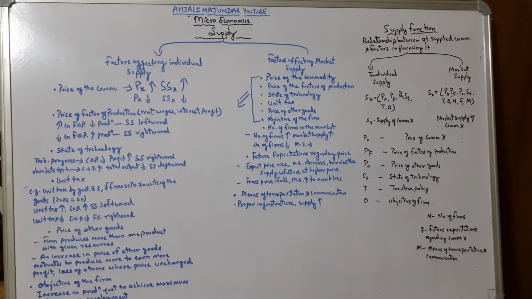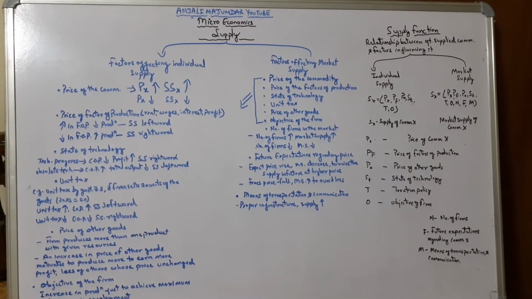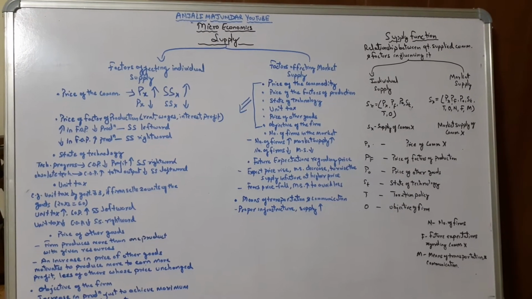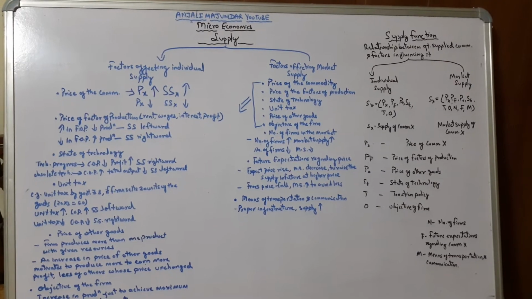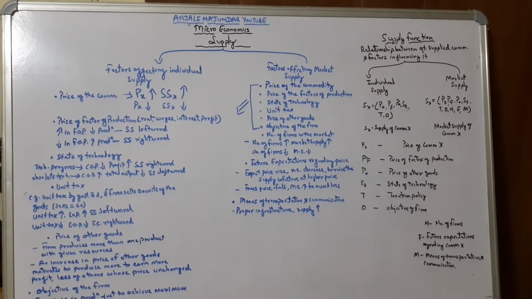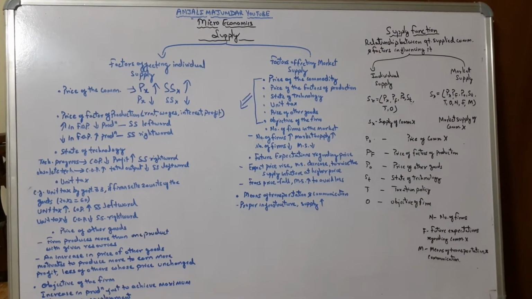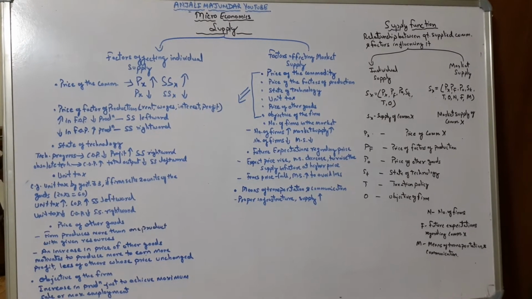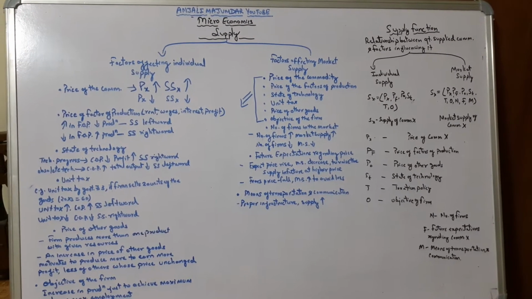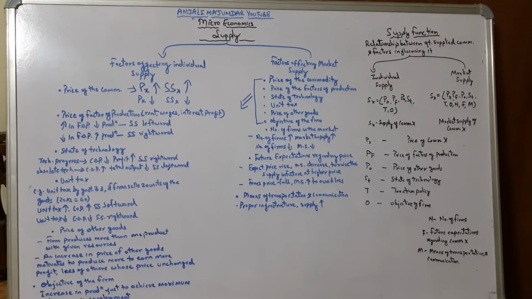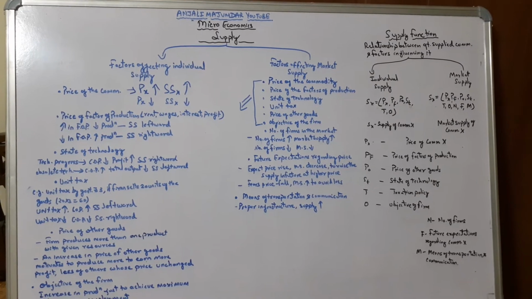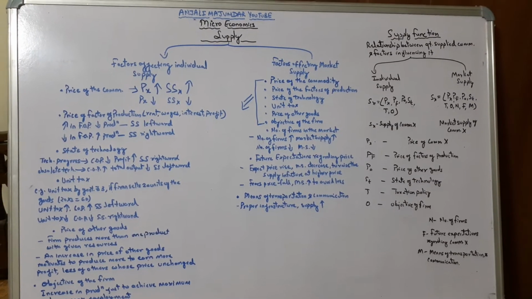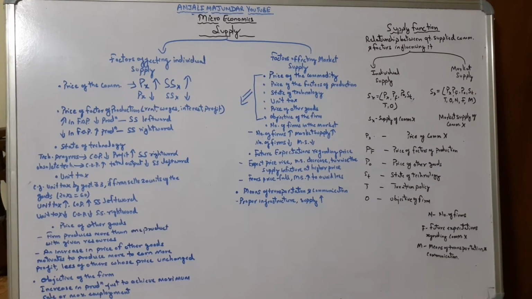Now for supply, I have made two arrows. That means what are the factors affecting individual supply, and what are the factors affecting market supply. Individual supply means, as I already said, supply should always be considered from the point of view of a producer. Producer means firm. So individual supply means we are talking about one individual firm, whereas in market supply we are talking about more than one firm. There may be firm A, firm B, firm C, firm D, firm E, right? The summation of all individual firms becomes market supply. And when there is only one single firm, then it is individual supply.